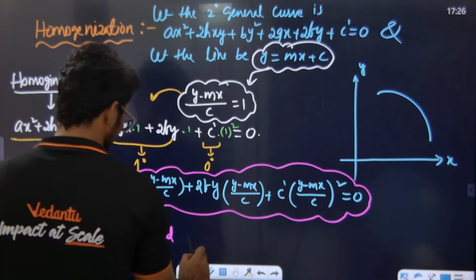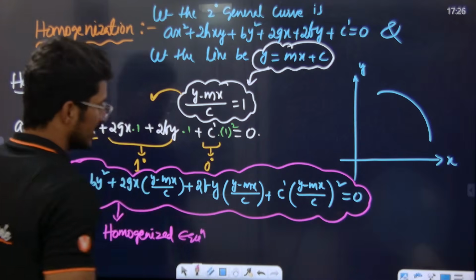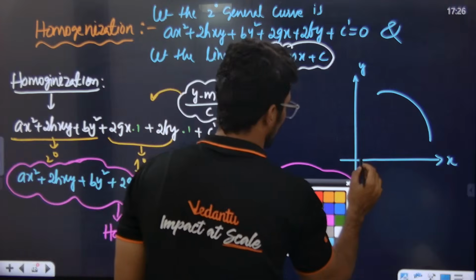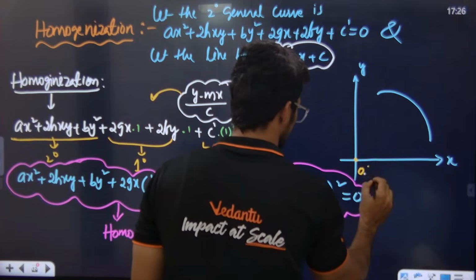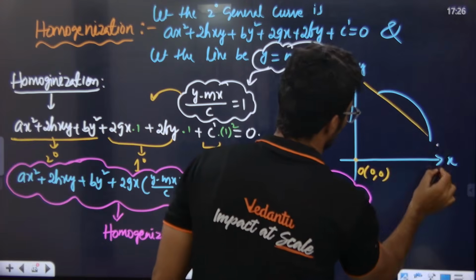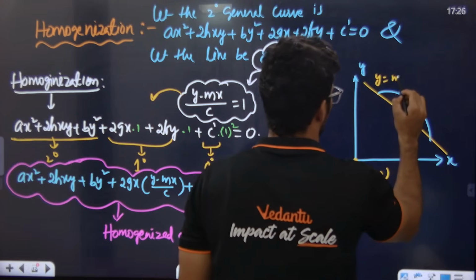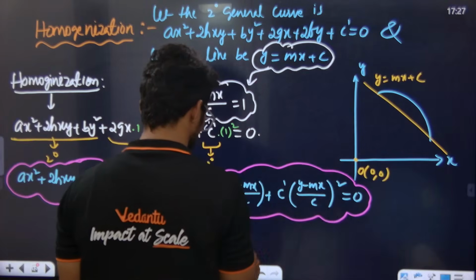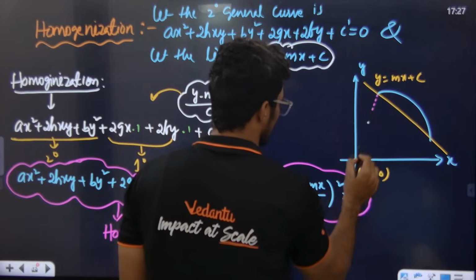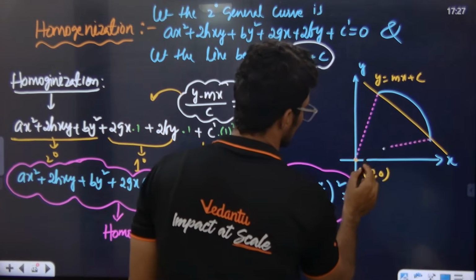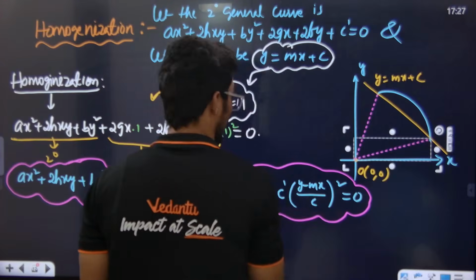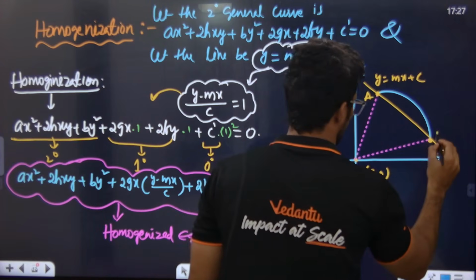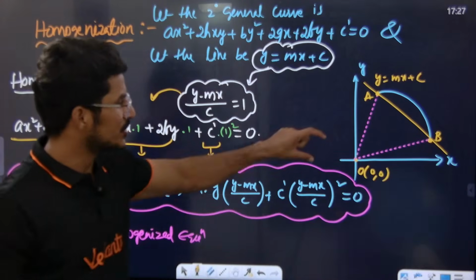Homogenized equation. Okay, wow. What does this represent now? Tell me. Now the curve equation is this. This is the curve. Now tell me, this is the origin, and there is a line y is equal to mx plus c. If I join this point of intersection with the origin, this is the point A, this is the point B, and this is the origin.